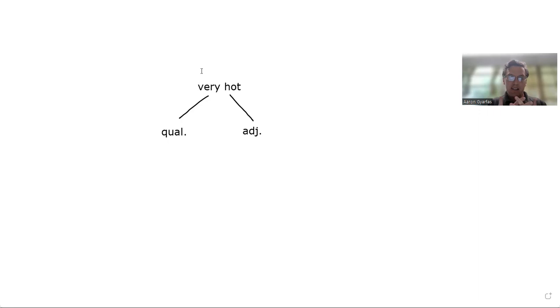But that cannot be the head of a phrase. It's going to be the adjective. That's the head of the phrase. Adjectives are going to be adjective phrases. Okay, very hot is an adjective phrase.